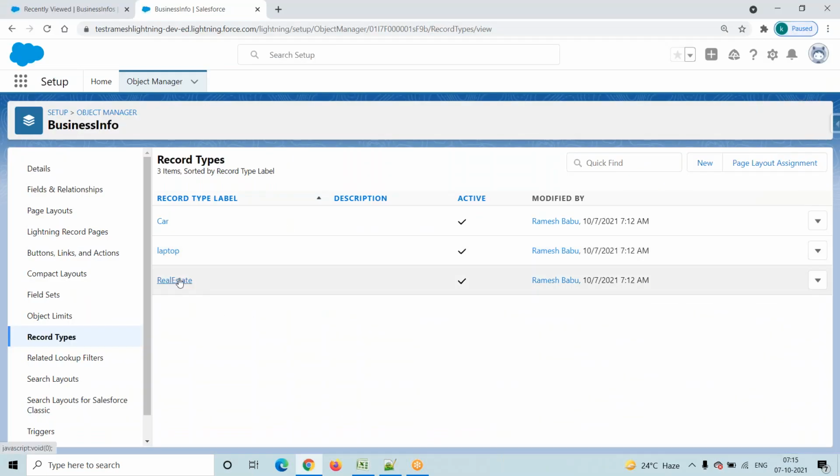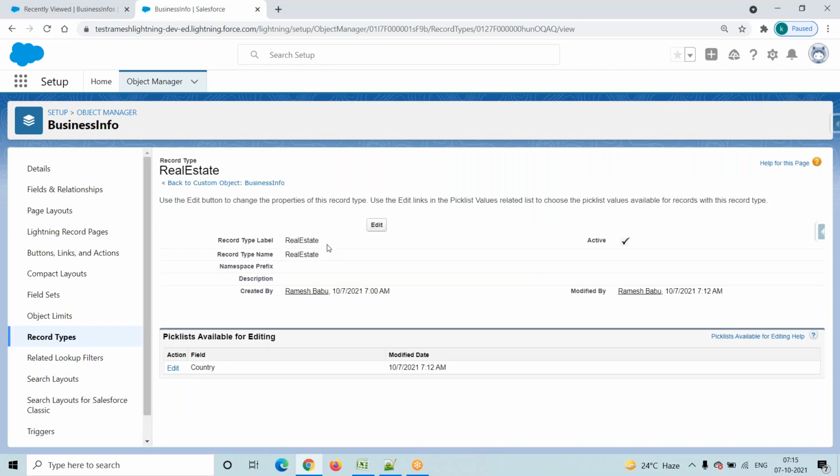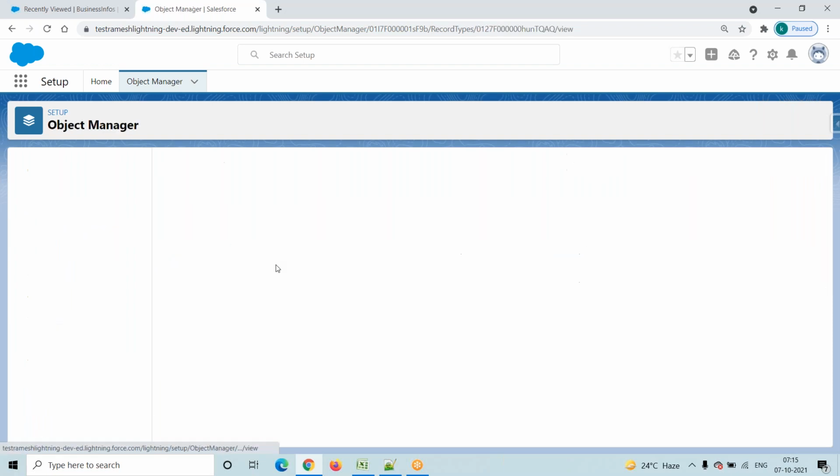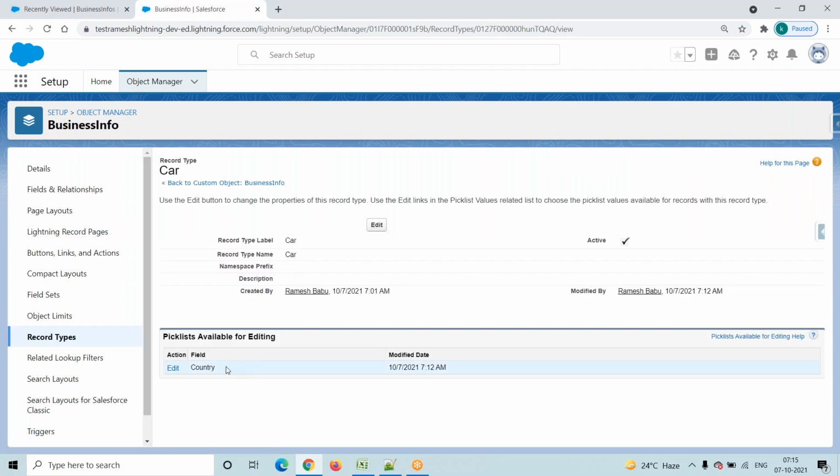Go to real estate and click on the real estate record type. When you click on it, observe the pick lists available for editing. The system automatically adds all the pick list fields related to this object. Whenever you click any record type, not only real estate, for example the car record type, the system automatically shows how many pick list fields are in this object. Here we have only one pick list field, that's why country is showing automatically.